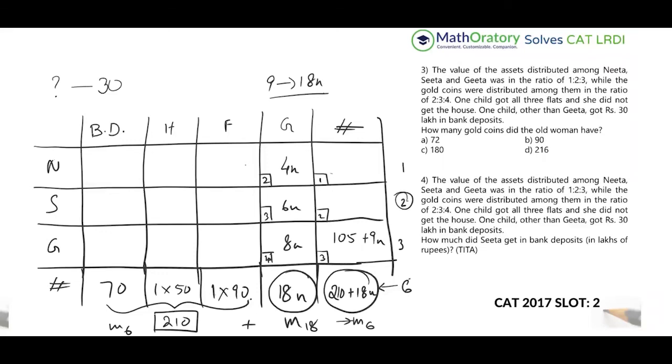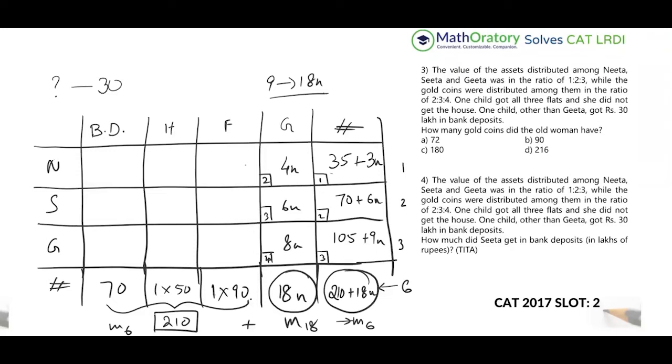This is 1/3 of 6. 2 is 1/3 of 6. So 1/3 of this is 70 and 6n. And finally, whatever is left out, or you can take 1/6. I would prefer 1/6 in this case. So 1/6 of 210 is 35, and 1/6 of 18n is 3n. So this is what we have, right?